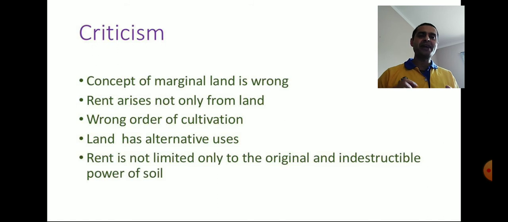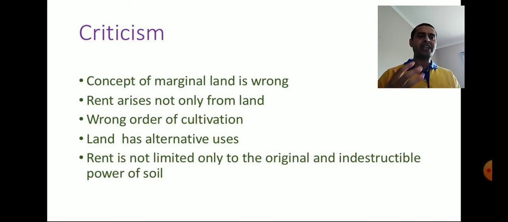Next one we have is land has alternative uses. As per this theory, land is used just for agricultural purpose, and rent can be obtained from the land which is used for agricultural purpose. But the fact is that land can have different uses.